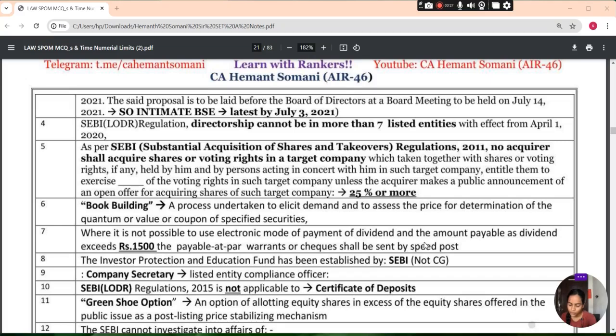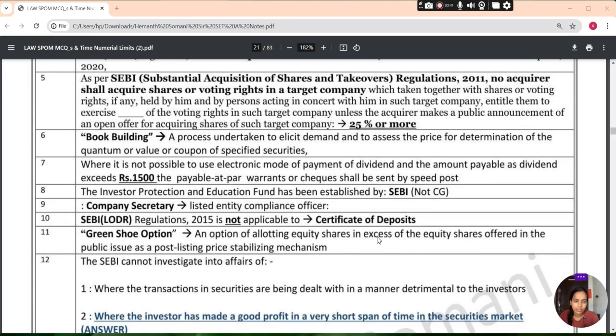Where it is not possible to use the electronic mode of payment of dividend and the amount payable as dividend, अगर वो exceed कर जाता है rupees 1500, तो payable at par warrant or cheques shall be sent by speed post. उसके बाद आता है investor protection and education fund that has been established by SEBI, not the central government. कंपनी सेक्रेटरी जो है, listed entity compliance officer.